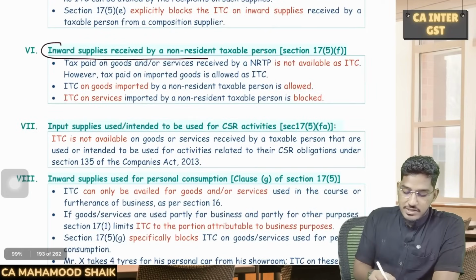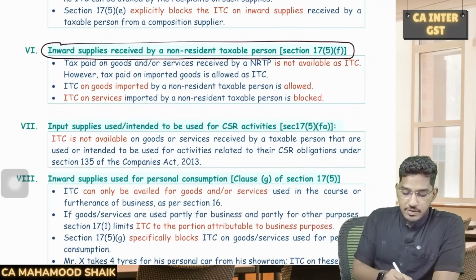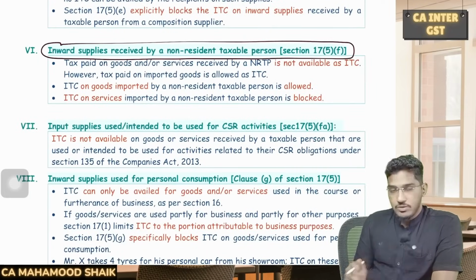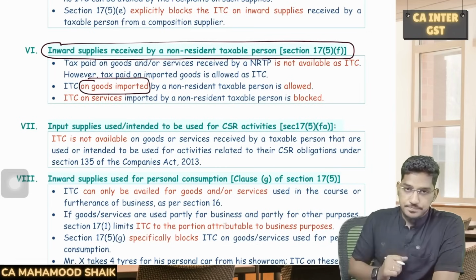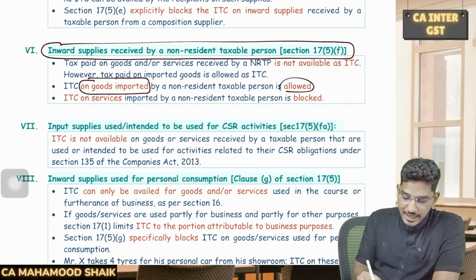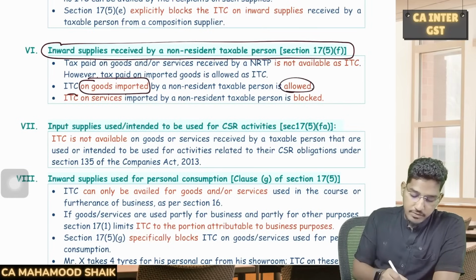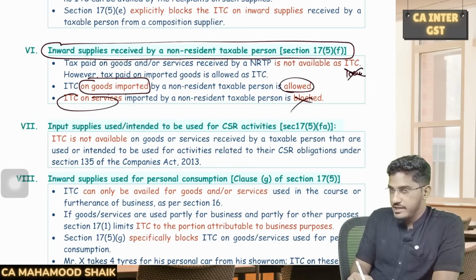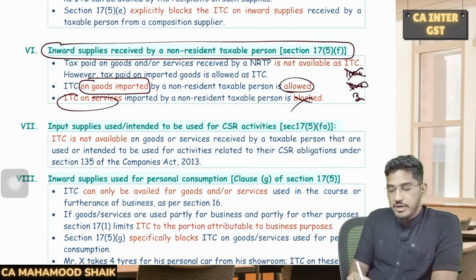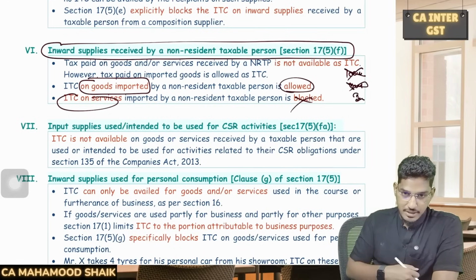Next, inward supplies received by NRTP. If you are a NRTP, then whatever inward supplies you have received, on that also ITC will be blocked. And only in one case ITC will become available, when you are importing the goods. When you are importing the goods, then ITC is allowed. Even on import of services ITC is blocked. If you make local purchase of the goods and services, ITC will be blocked. If you are importing services, ITC will be blocked. Only when you are importing the goods, ITC is available.